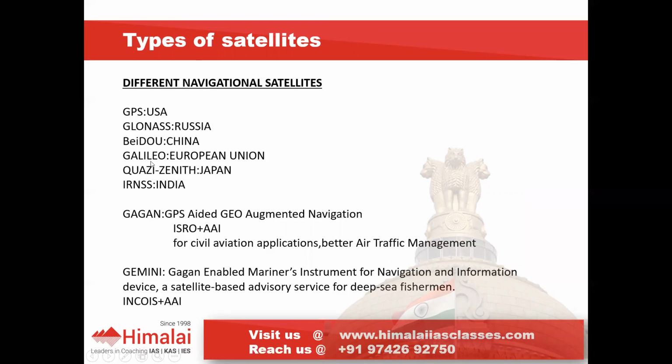Here, when we compare all of these, GPS and GLONASS give global coverage, which means wherever on the entire Earth, we can use these. Why? Because for IRNSS, we have launched only 7 satellites. However, GPS has launched 24 satellites, so that is why it is able to cover the entire globe.